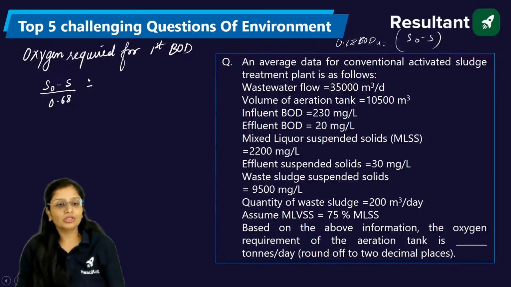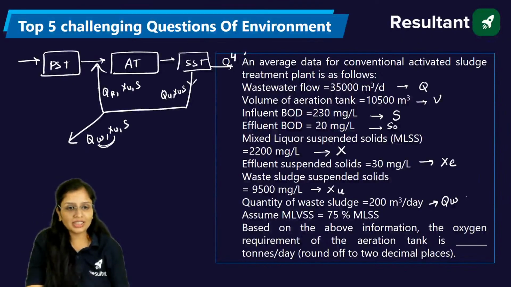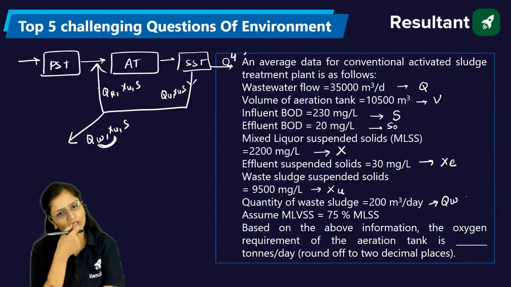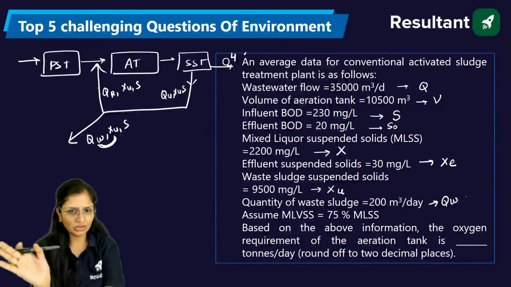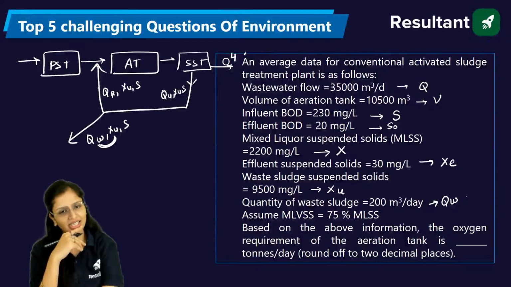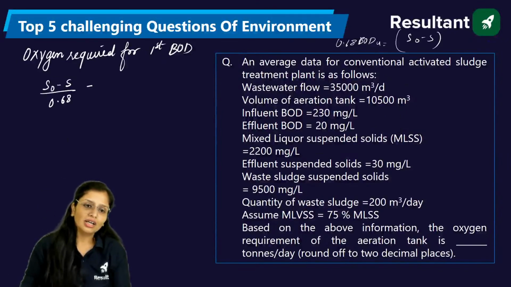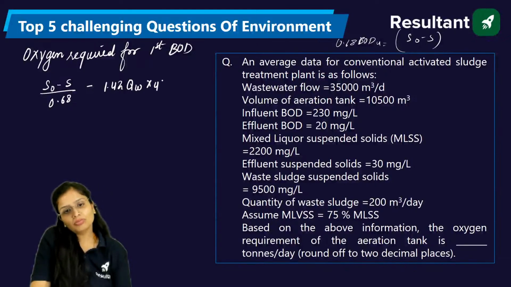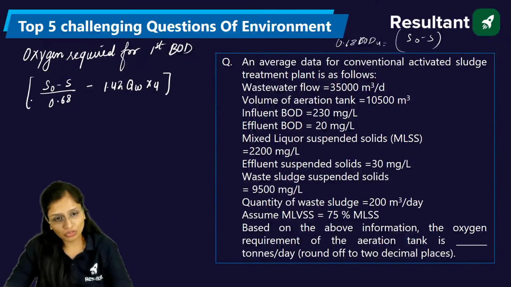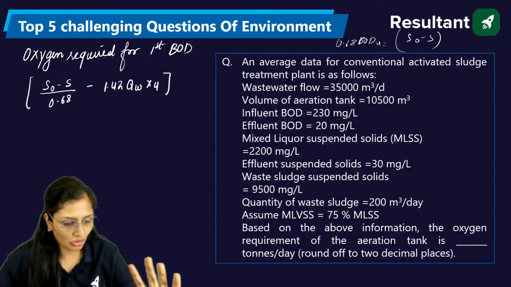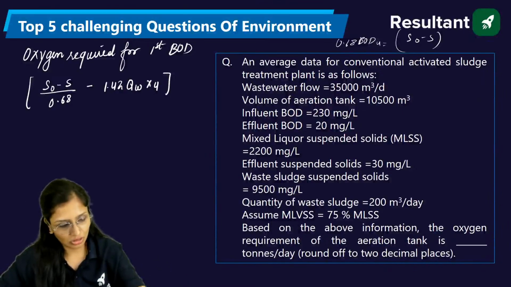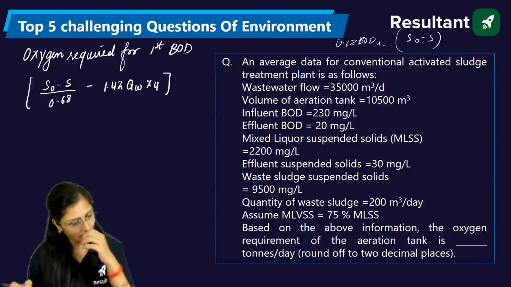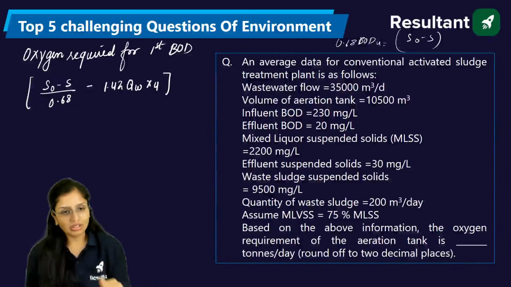Then you know that this amount QWXU, this amount of suspended solids, is going out. You don't need to bother about it because that is going to the sludge thickening tank and sludge digester. So you will write it here: minus 1.42 QWXU. Where did this 1.42 come from, if you ask me? It came based on observation. It's not me who decided it. Now let's solve it.